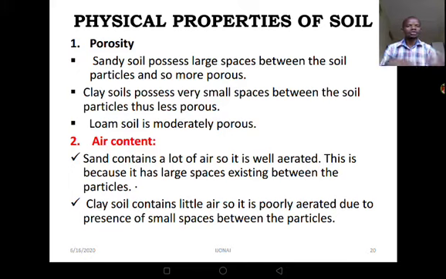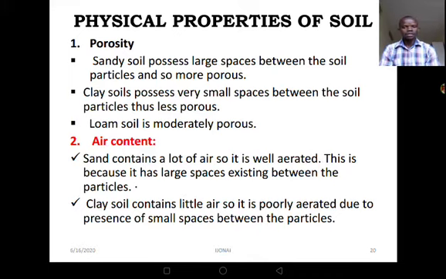It has a lot of spaces. Clay soil possesses very small spaces between the soil particles, and thus it is less porous, whereas loam soil is moderately porous. That is about porosity.